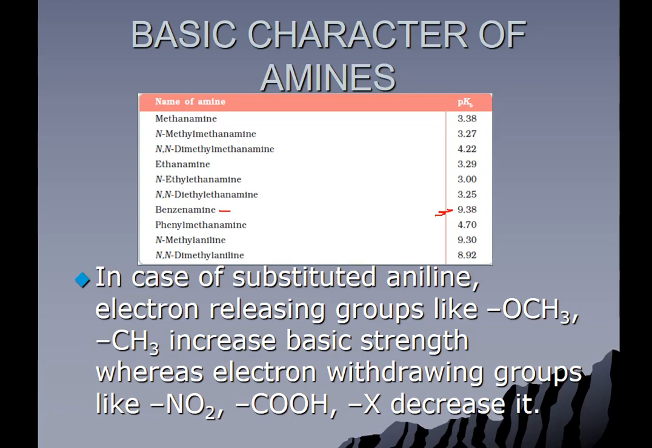Now, if we talk about substituted anilines, electron releasing groups like OCH3, CH3, they will increase the basic strength because they will increase the electron density on nitrogen. Whereas electron withdrawing groups like NO2, COOH, halogen decrease the basic character because of the minus I effect.